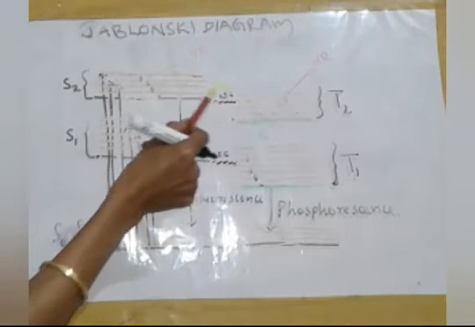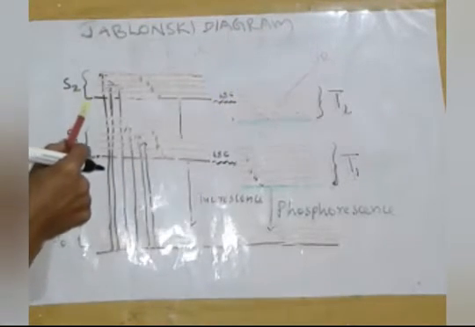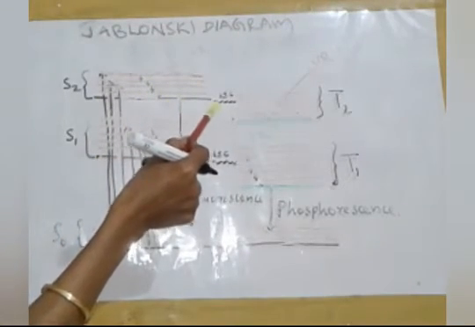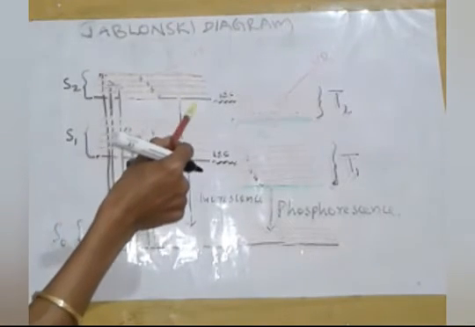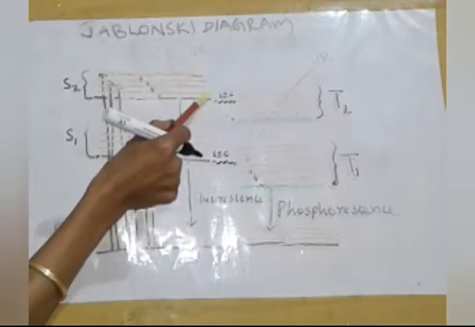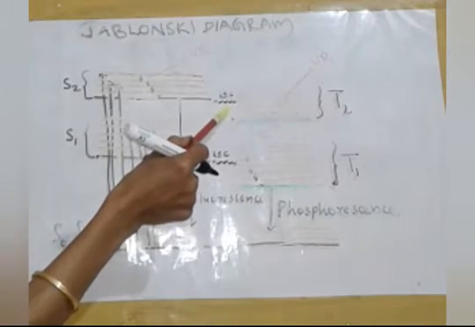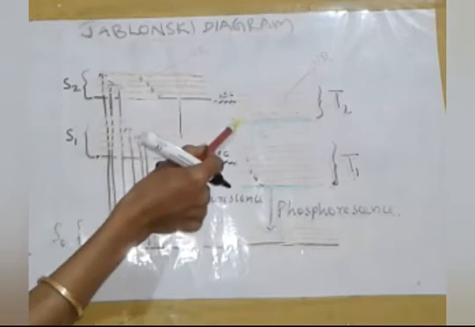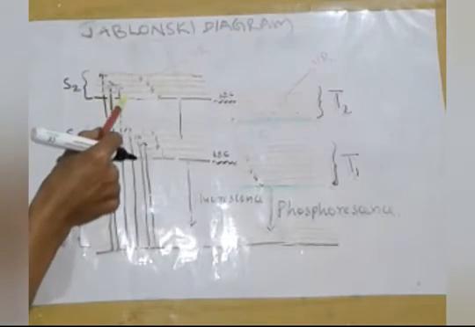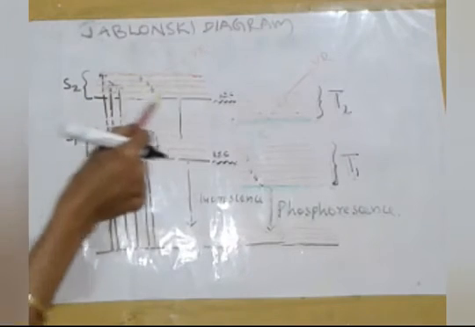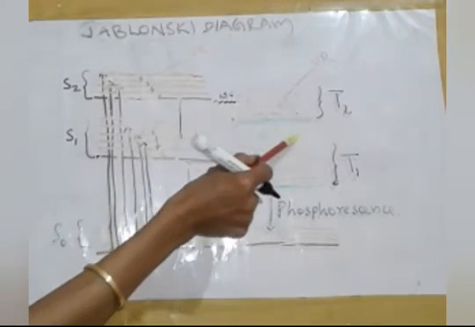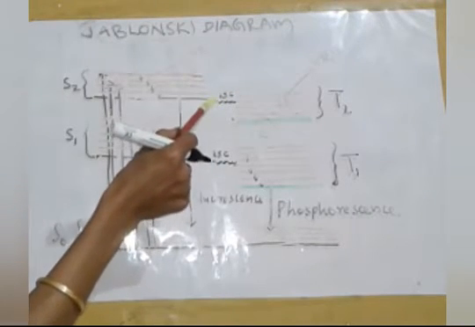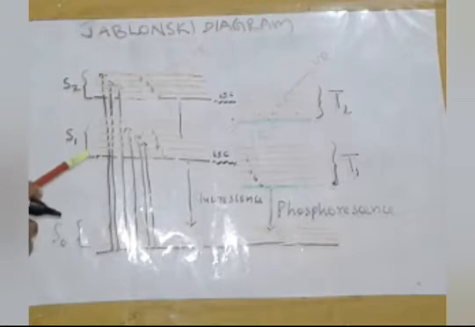The next one is intersystem crossing. A molecule in the lowest vibrational energy level of a singlet excited electronic energy level releases its energy and goes to its triplet state by inverting its spin. That is, a molecule in the lowest vibrational energy level of the S2 level goes to the corresponding triplet state by inverting the spin, and during this process the energy is released in the form of heat but not in the form of light.